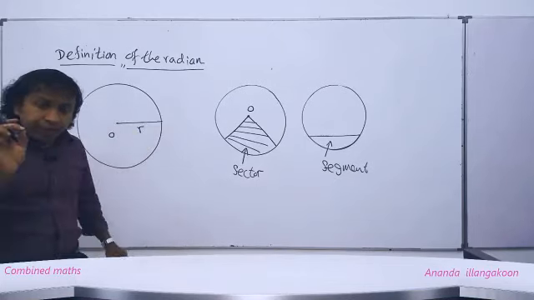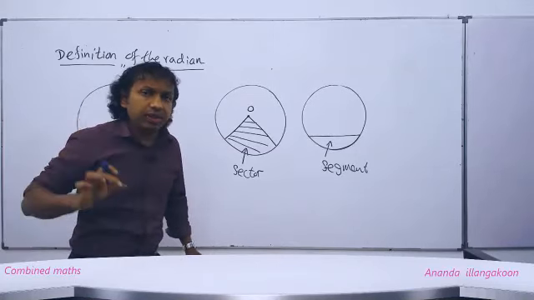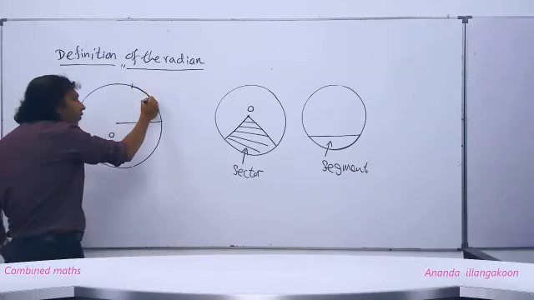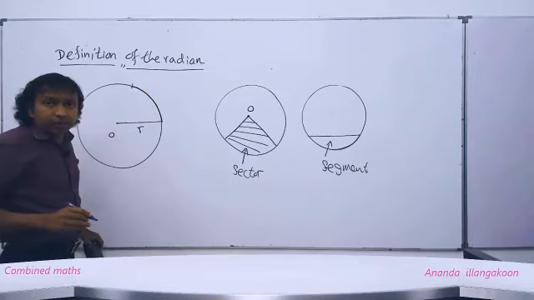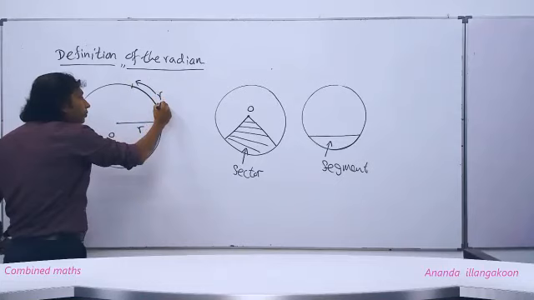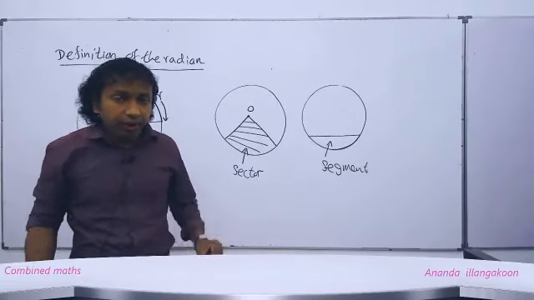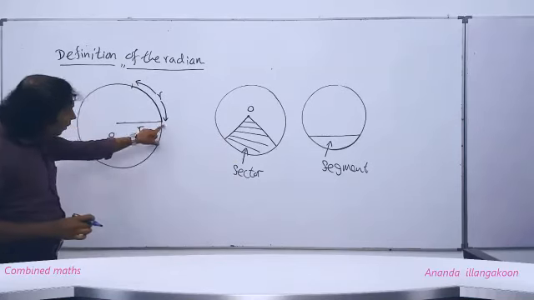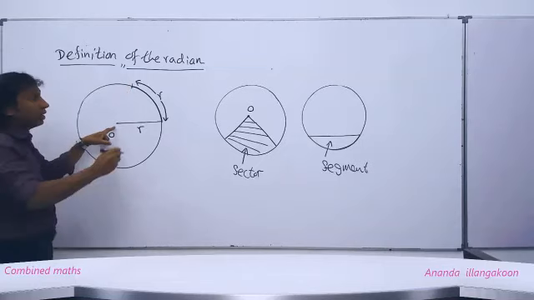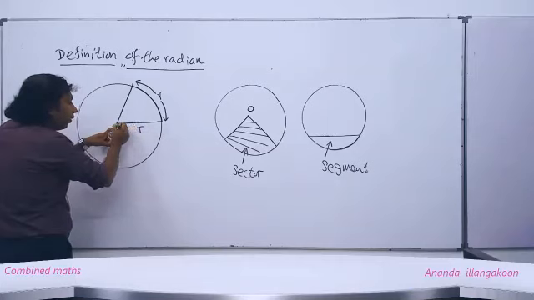Now, I'm going to take an arc whose length is equal to the radius of the circle. This way, an arc I am going to take, people. Then the starting point and ending point of that arc, we join to the center of the same circle like this.